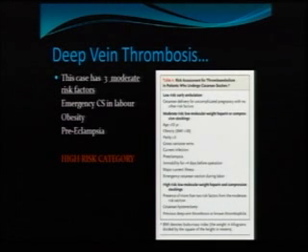How will you manage? This case has 3 moderate risk factors for thromboembolism: she has an emergency cesarean section in labor, she is obese, and she has preeclampsia. So she belongs to the high risk category. So let us see what is high risk. One is low risk, which we treat with ambulation, that is uncomplicated pregnancy who had cesarean section and no risk factors.